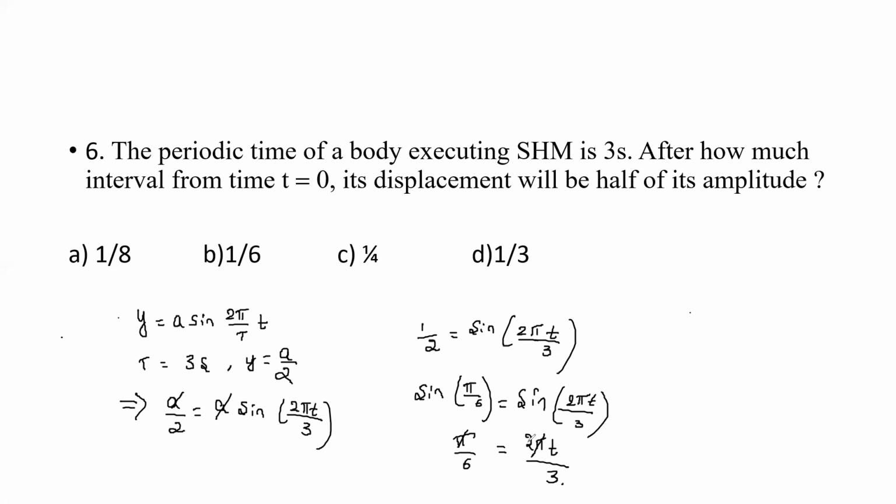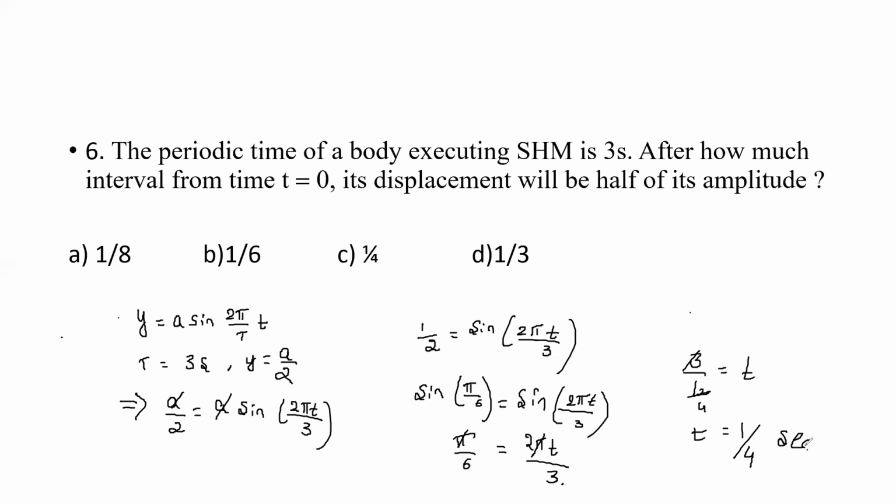3 ones are 3, 3 fours are 12. That is nothing but t is equal to 1 divided by 4 seconds. So at the time 1 by 4 second, the displacement becomes half of the amplitude value.